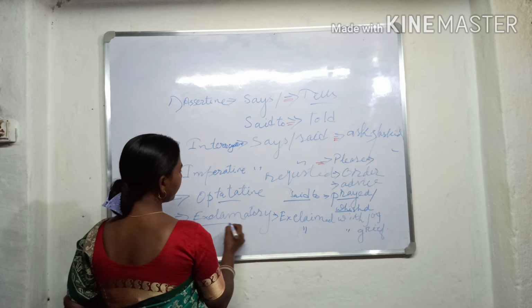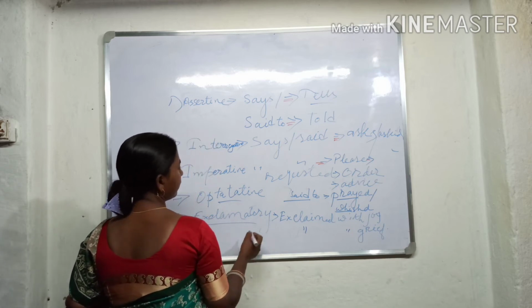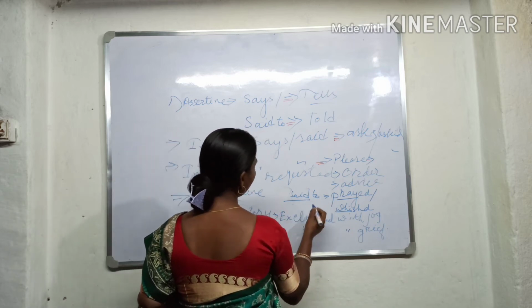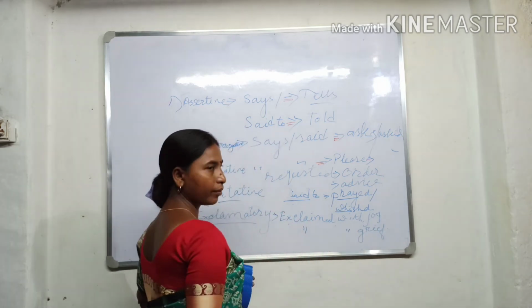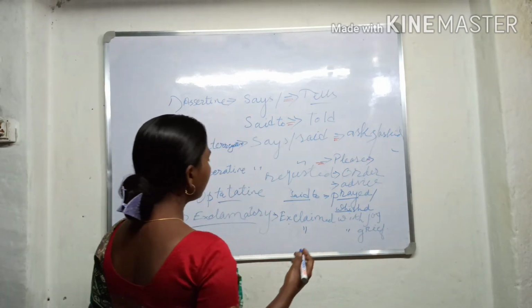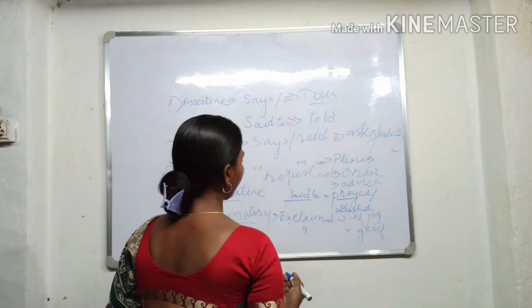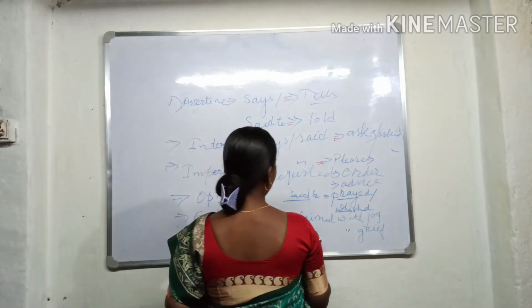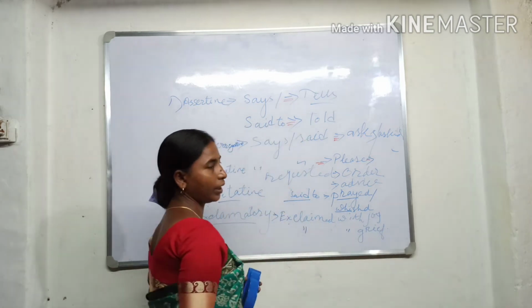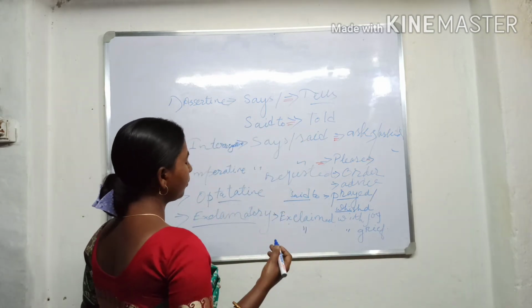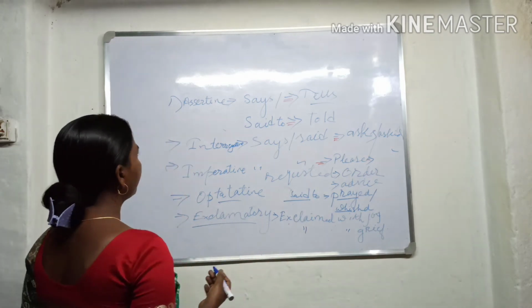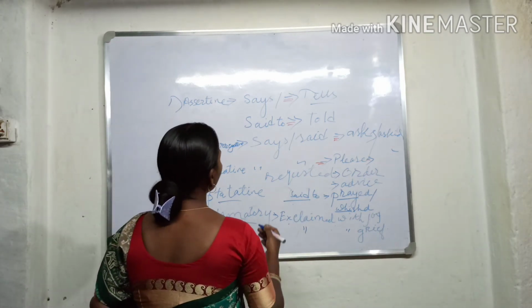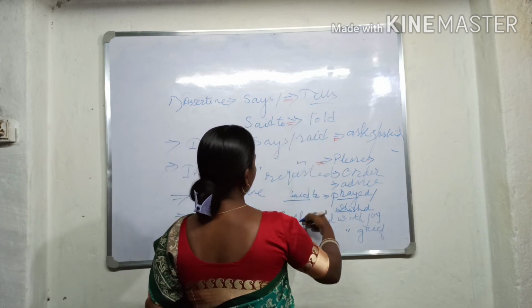In an exclamatory sentence, "said to" changes to "exclaimed with joy" if it is joyful or interesting, and "exclaimed with grief" if the reported speech is sad. Okay, so these are the reporting verb changes.